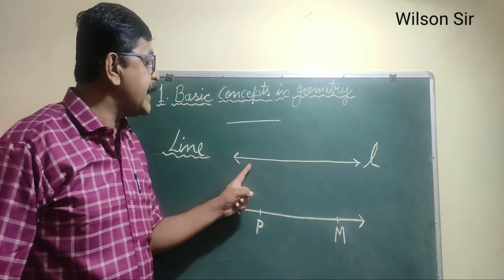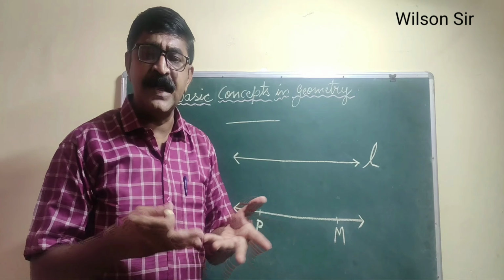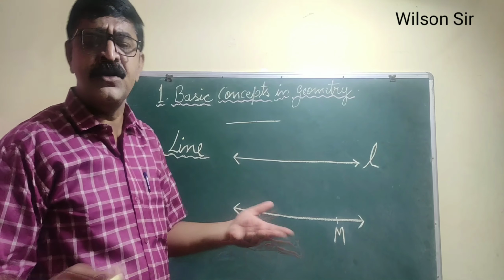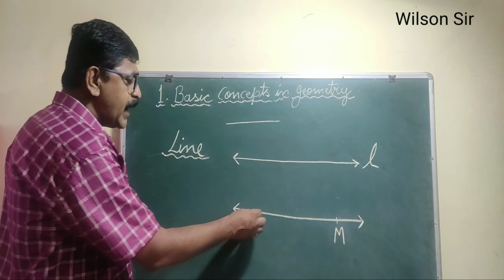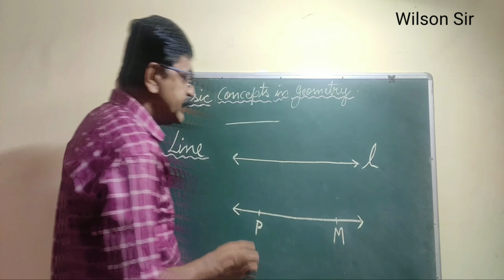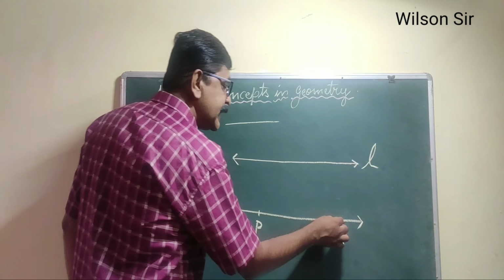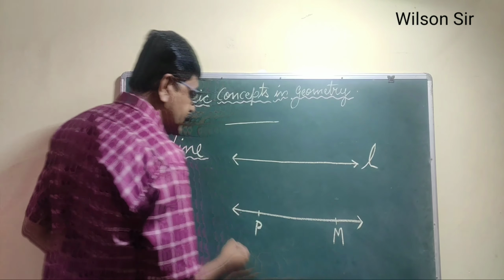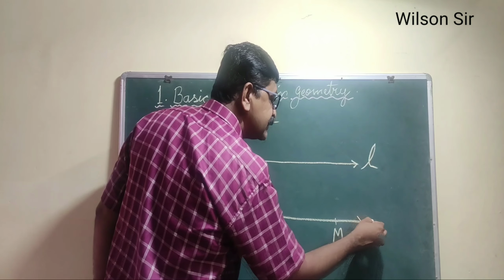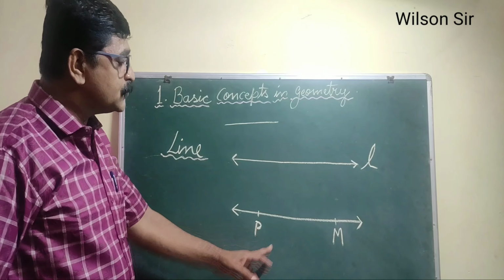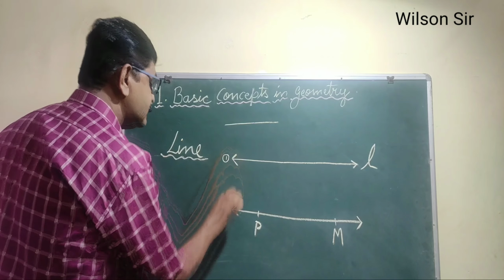So in order to name this line, we take small letter alphabets of English. It may be line L, maybe line O, maybe line P, maybe line B, C, whatever alphabet you prefer. Next type of line we will see the same, having the points P and Q. This is also a line because it is extending beyond the point P, and this side the line is extending beyond the point M. So here also this line is extending on the left hand side. This arrow shows the line is extending on the right hand side, and for this also you have given the name PM. So here we can call it, this is 1, this is 2.